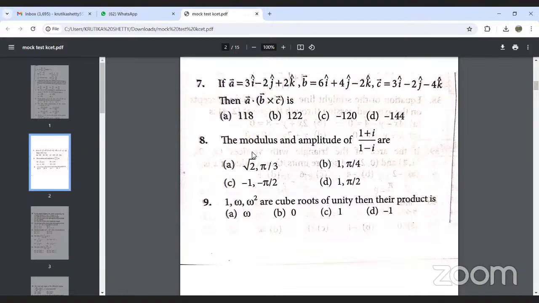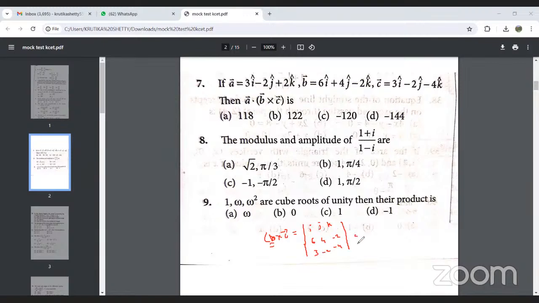What can we do? It's very simple. First, you have to calculate B cross C. So it will be i, j, k, and the components of the vectors. The components of vector B are 6, 4 and minus 2, and C are 3, minus 2, minus 4. So on simplifying this,